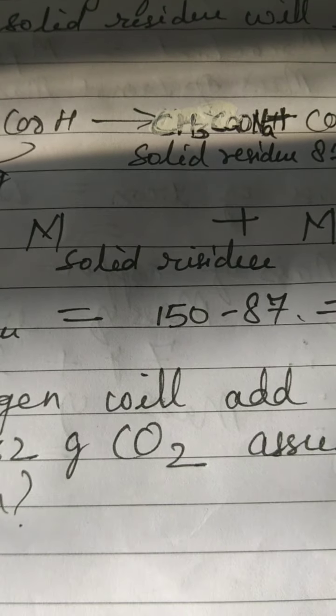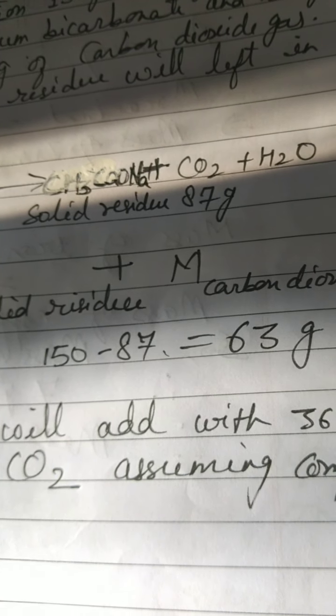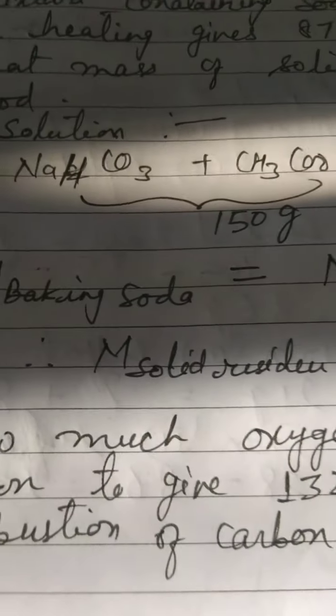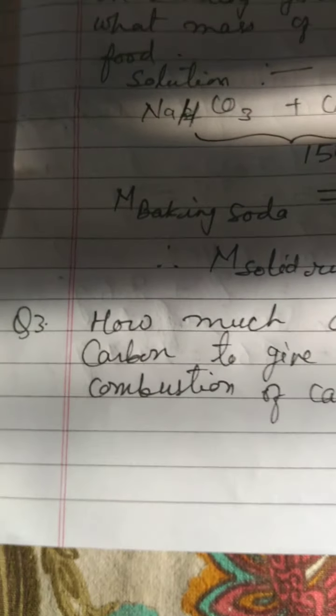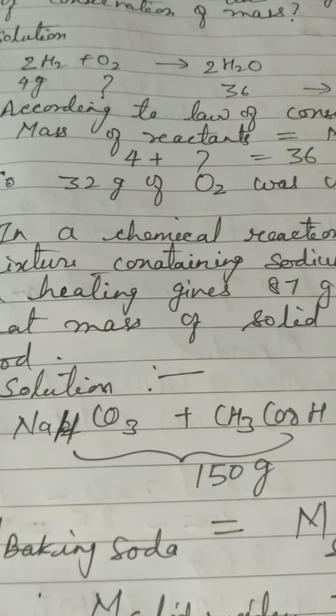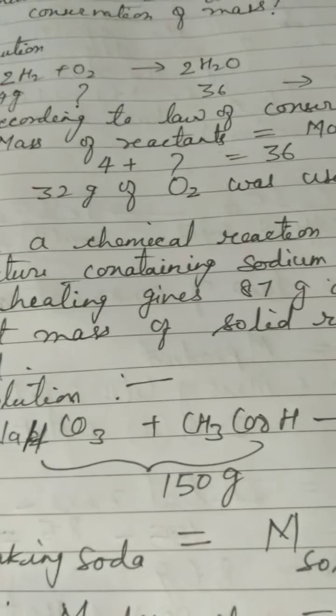What is the solid residue? Sodium acetate, which is a salt, and the carbon dioxide gas that has evolved, which has a mass of 87 gram. Apart from that, a mixture of soda bicarb and vinegar which weighs 150 gram is taken.